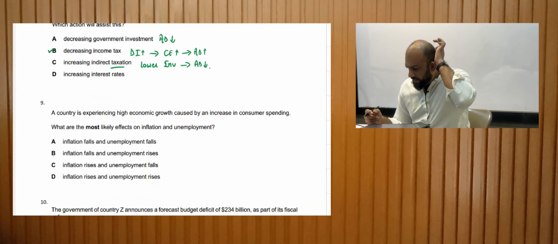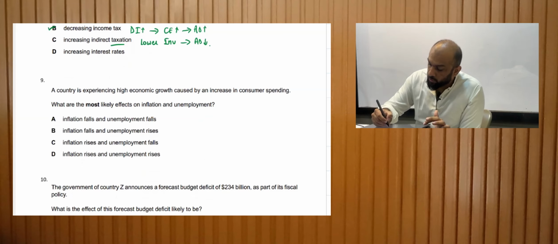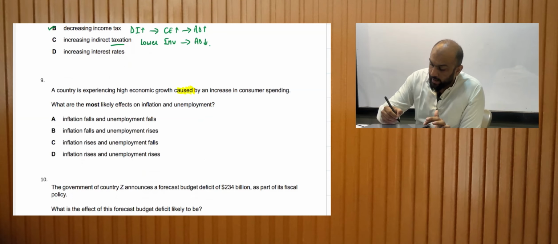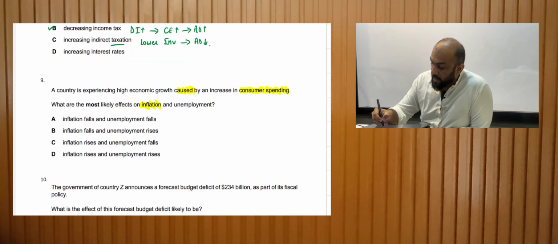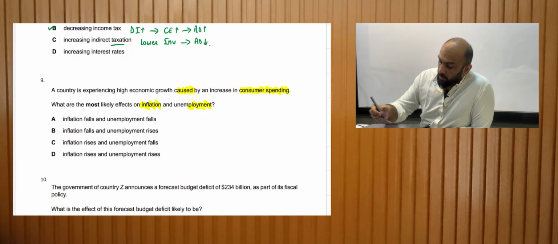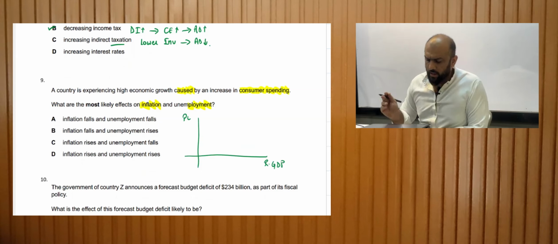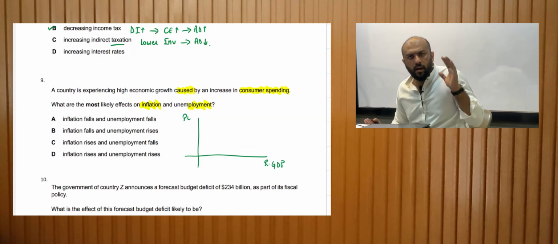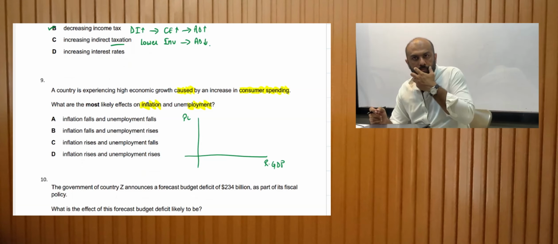Moving on. A country is experiencing high economic growth caused by an increase in consumer spending. What are the most likely effects on inflation and unemployment? So we need to make a graph, price level, real GDP. Now you might be thinking, how does Bilal know we need to make a graph? The answer is pretty simple.